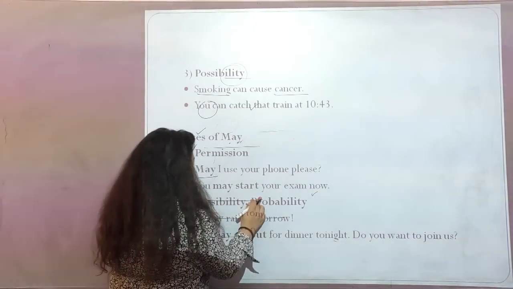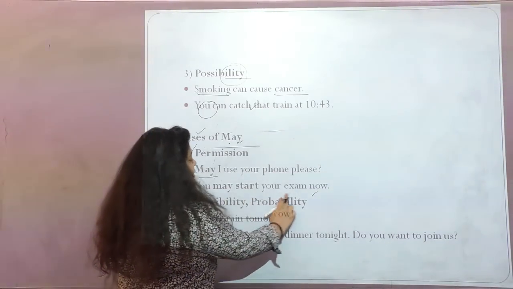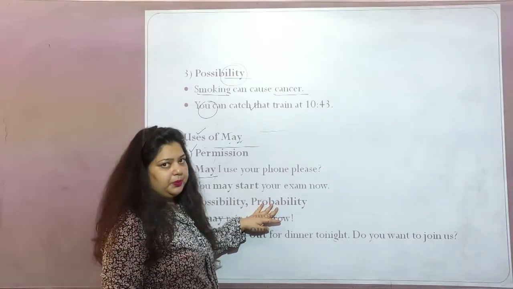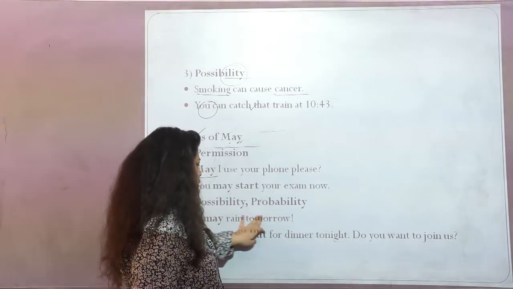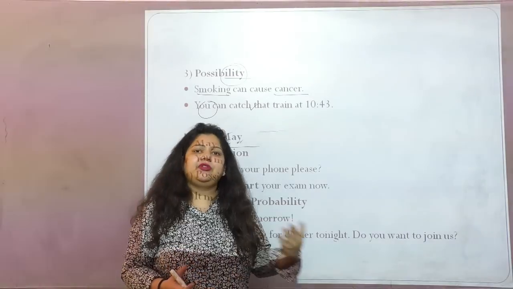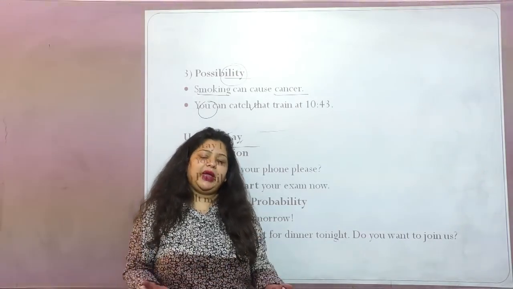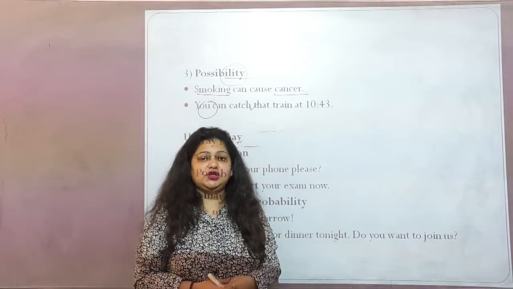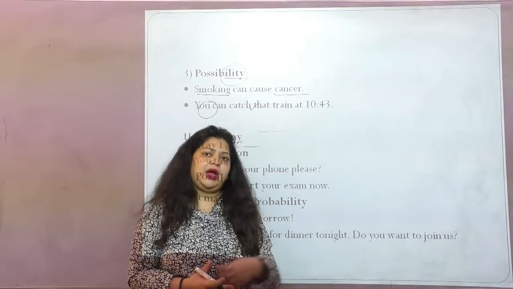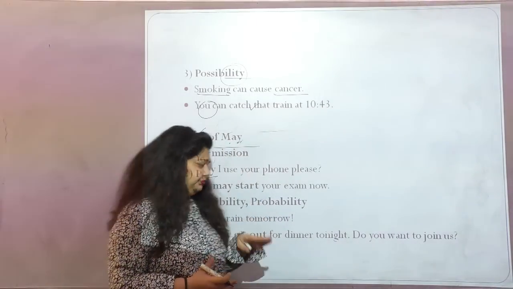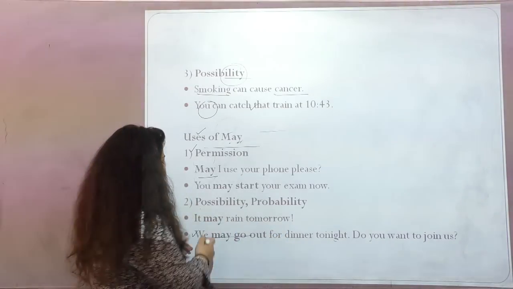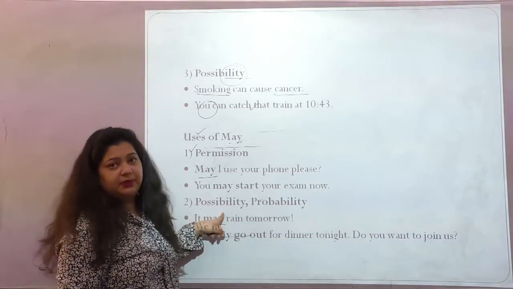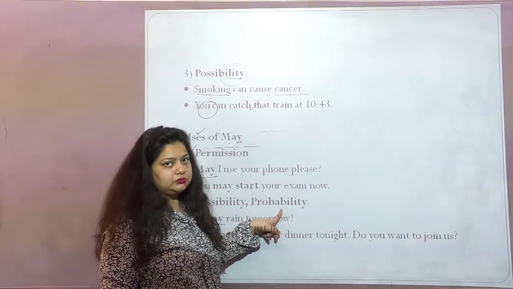Now again, see possibility and probability. May is also used for probabilities and possibilities, like it may rain tomorrow. So there is a chance of rain happening tomorrow. When we talk about the possibility or probability of any event happening maybe in the future, at that time also you use may. So here may is talking about possibility and probability.